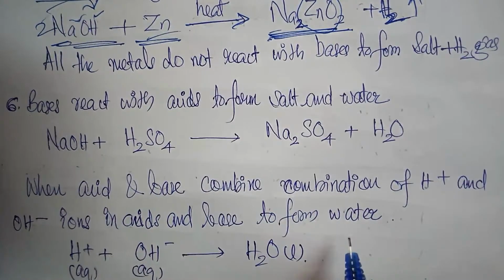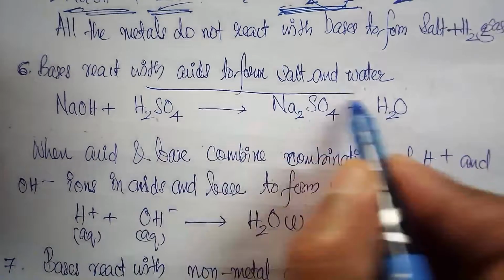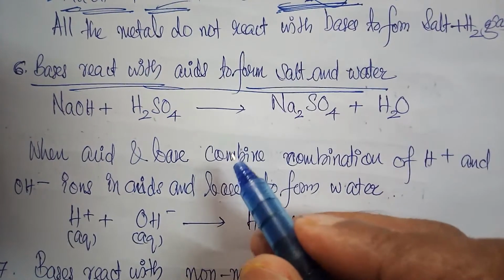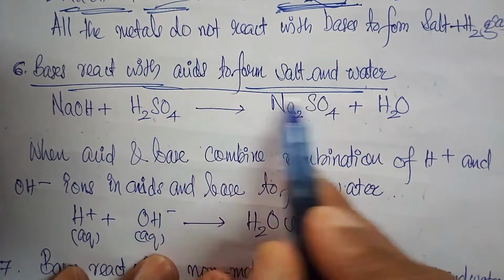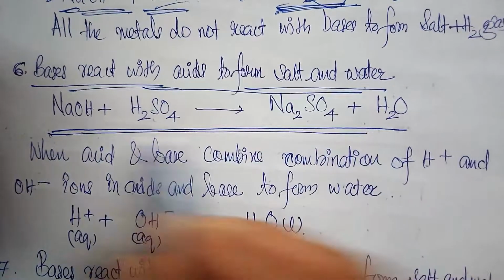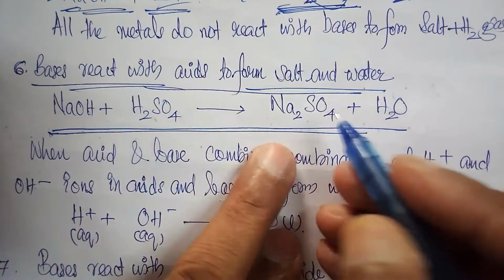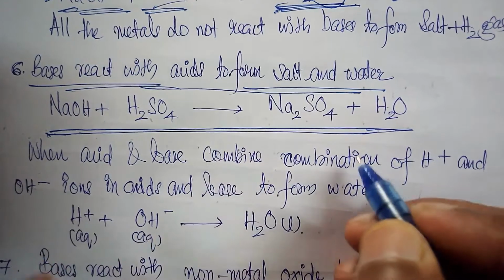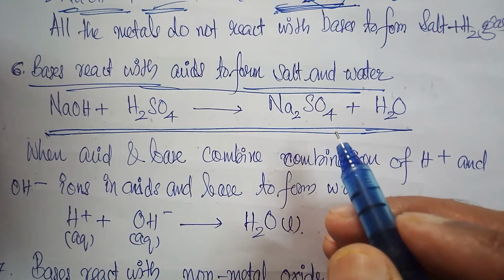Next, bases react with acids to form salt and water. That's a neutralization reaction which we have referred to earlier. Now let us consider the example we referred to earlier: sodium hydroxide reacting with dilute sulfuric acid. What will be formed? Sodium sulfate and water. This is known as a neutralization reaction, as there will be no acidic or basic property after the completion of this reaction.